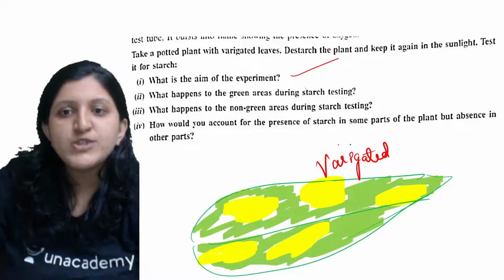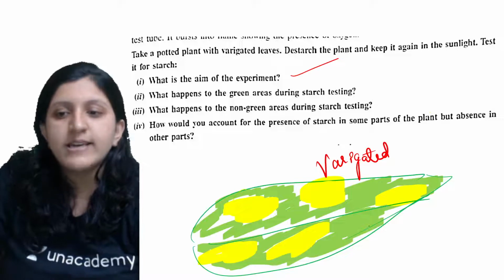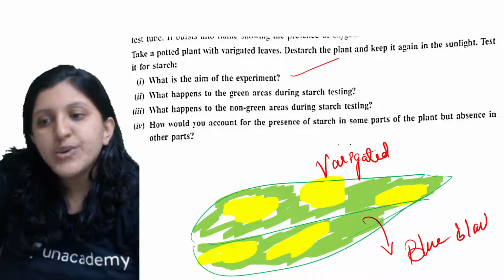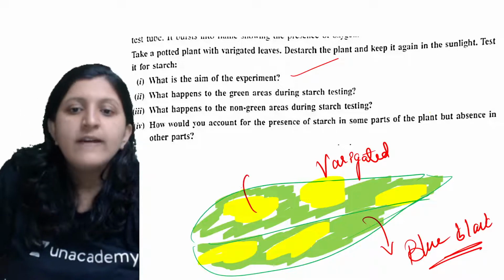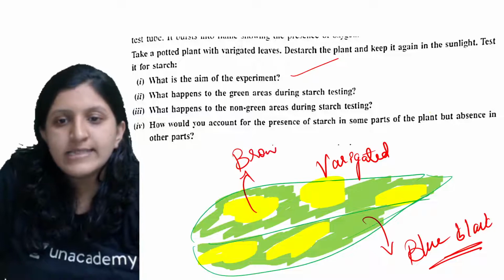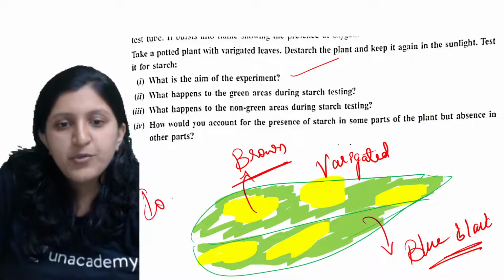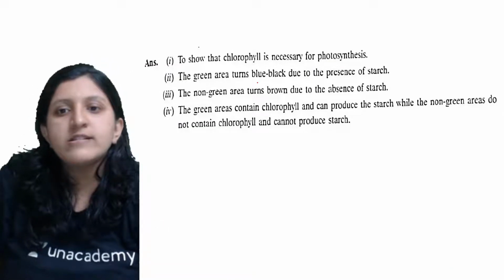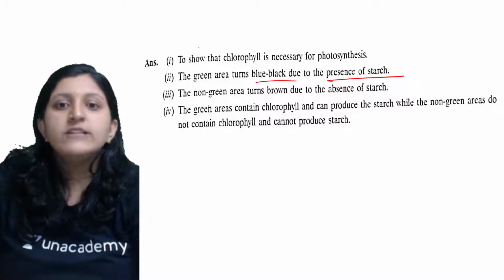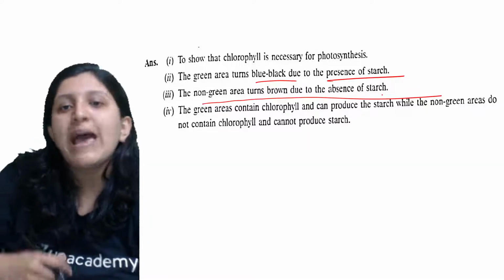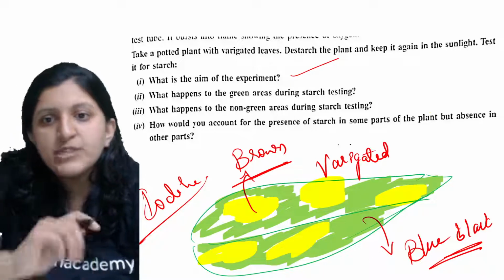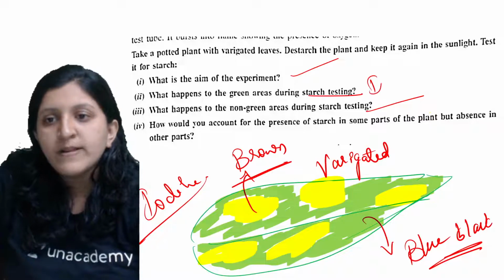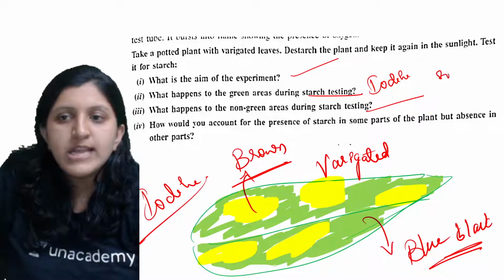So what happens to the green areas during the starch testing? The green area is going to turn blue black as it reacts with the iodine solution. The yellow area will remain brown when it is tested with the iodine solution, because there is no starch synthesis. So the green area turns blue black due to the presence of starch, and the non-green area turns brown due to the absence of starch. What happens to the non-green areas during the starch testing? Starch testing is done by adding iodine solution.